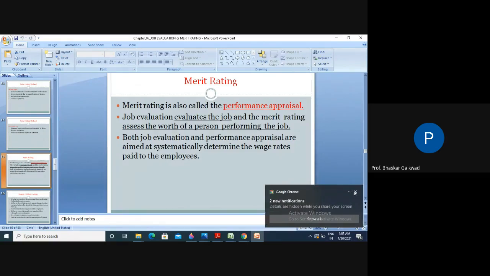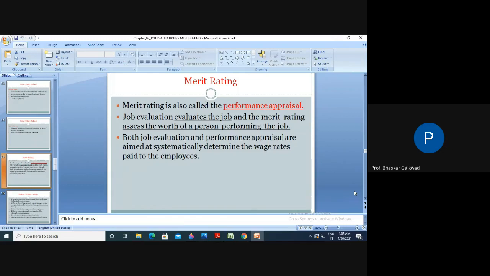Very simply, if you want to ask for promotion to a higher post, merit rating acts as the basis for promotion or transfer of employees. Suppose anybody wants to go for a higher position, or wants to move to another organization.